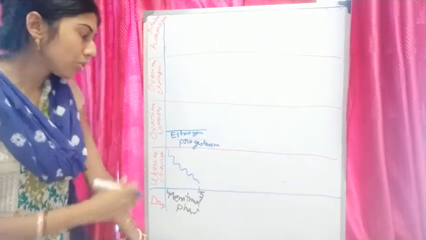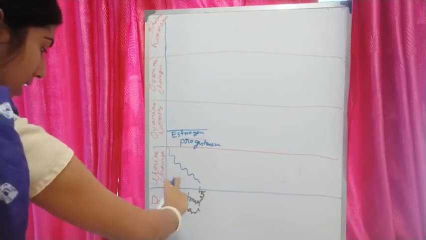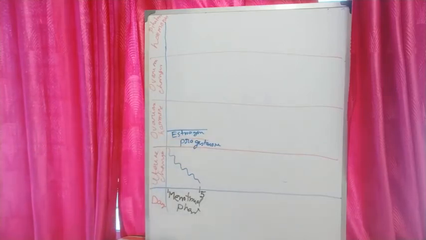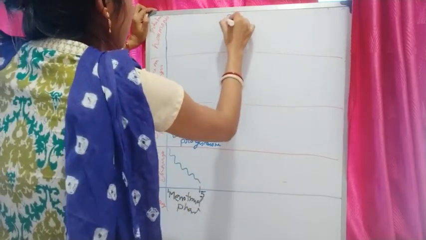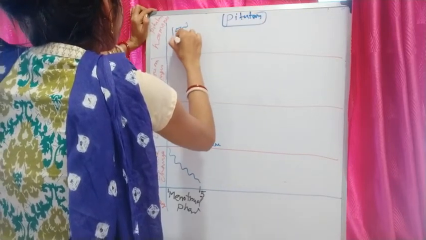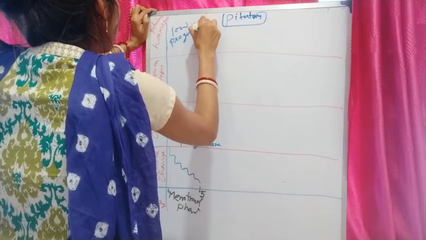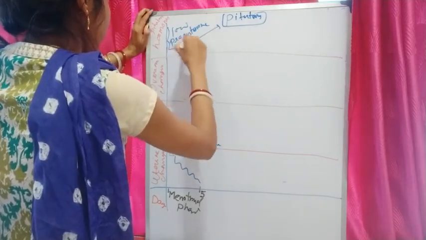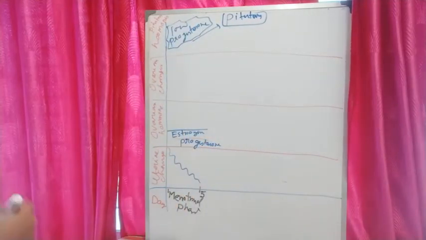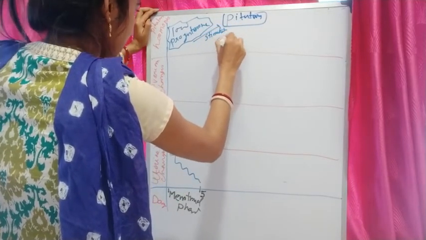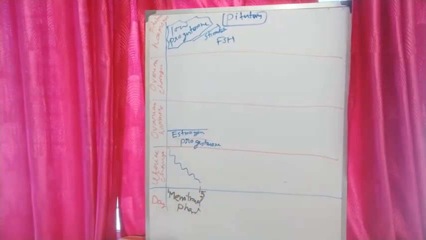So the change we have seen is the breaking of the endometrial wall. The level of progesterone and estrogen is quite low, and that low progesterone level will stimulate the pituitary to release FSH, follicle stimulating hormone.